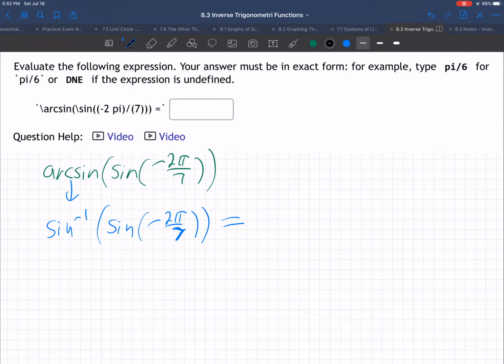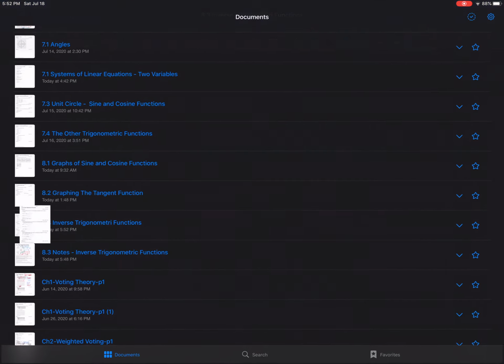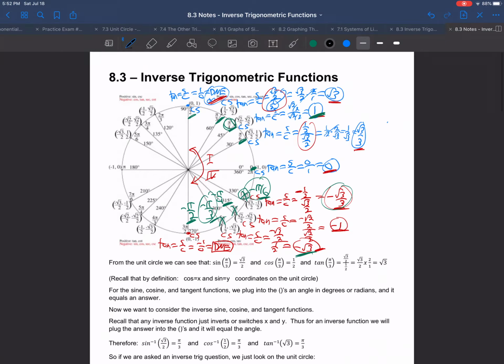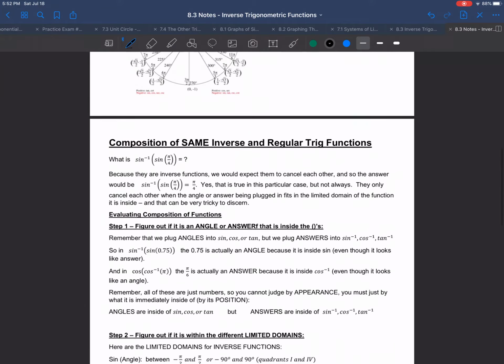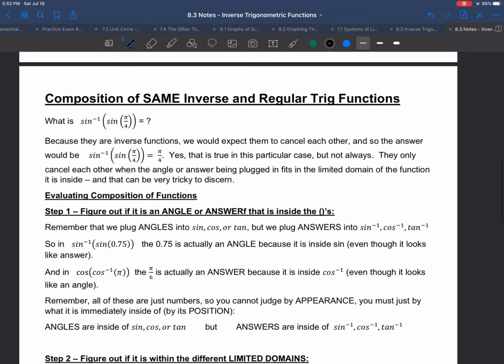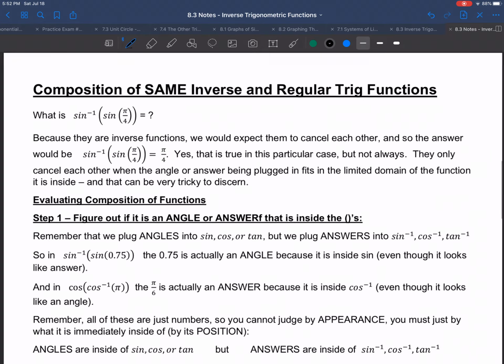Well, doesn't it seem like these should just cancel each other out? Because they are inverse functions. And the truth is that's basically right, usually. And the usually is the problem, and it's actually a pretty tough problem. So I've written up a whole series of notes to help you know when that's the case. Let's take a look.